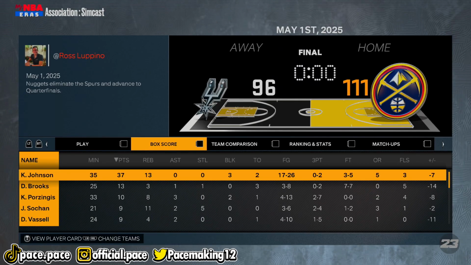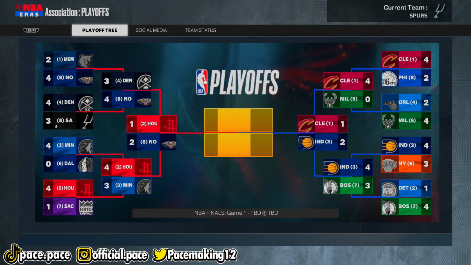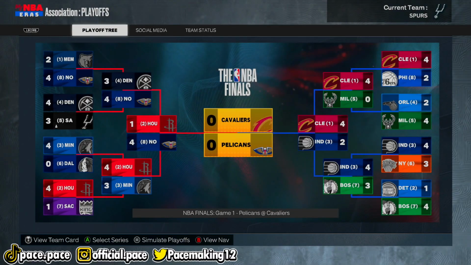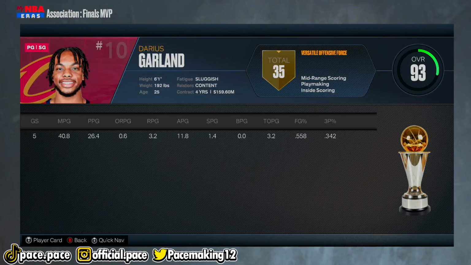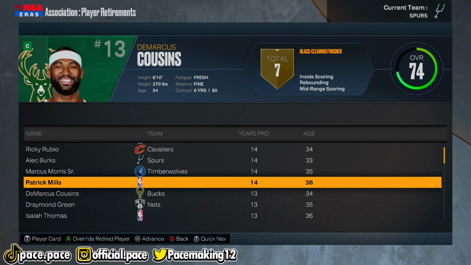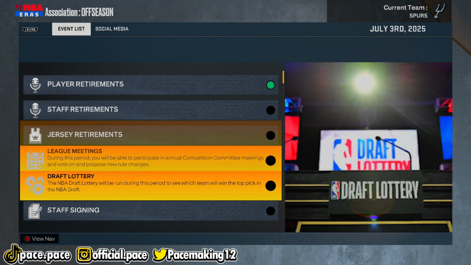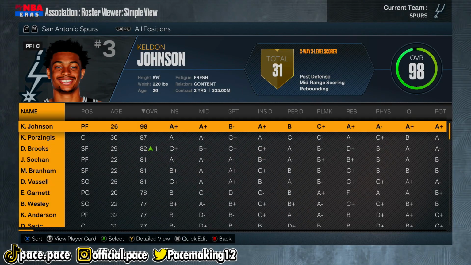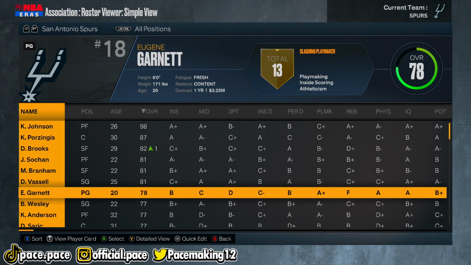Keldon Johnson put up a crazy stat line of 37 points and 13 rebounds. He only had 2 turnovers, and he also had 3 blocks. But don't worry, y'all, stick around, because I promise you he's going to go crazy later in the video. Keep in mind, he's only like 25-26 years old, so there's definitely a lot of room for him to win multiple championships, or maybe even multiple MVPs. I don't know.